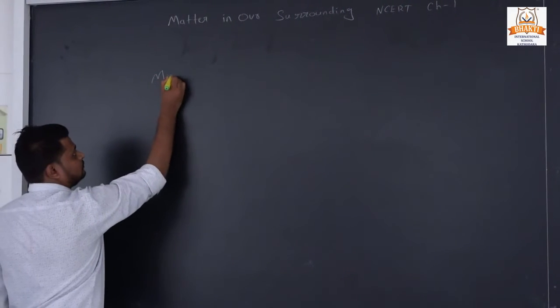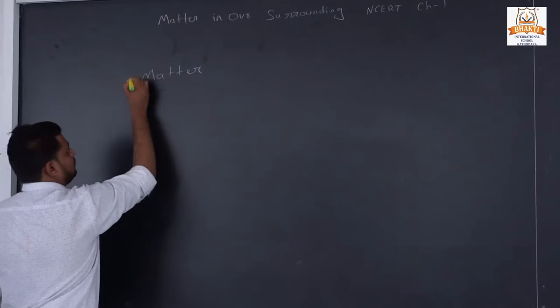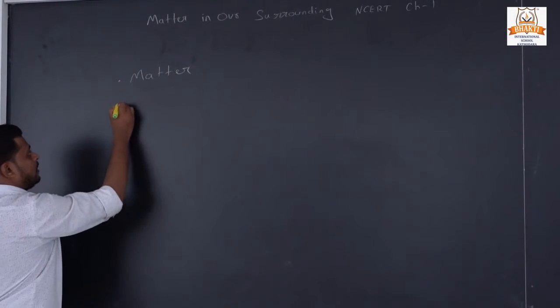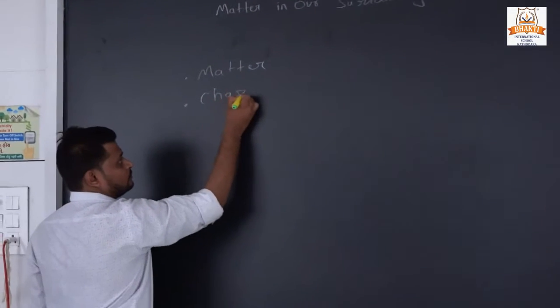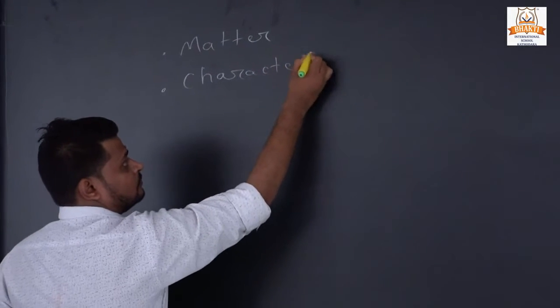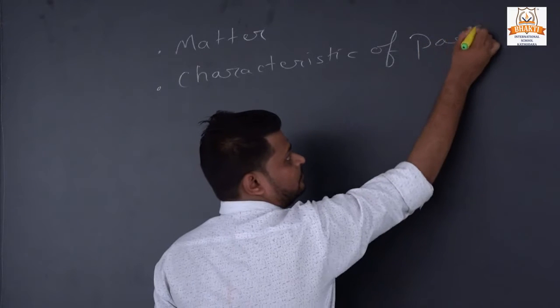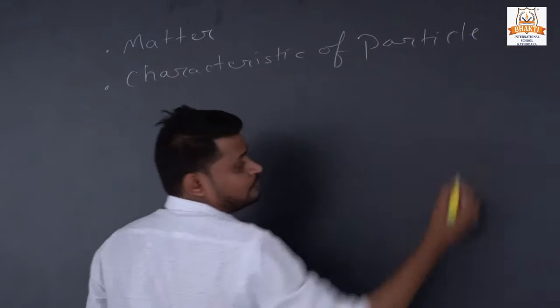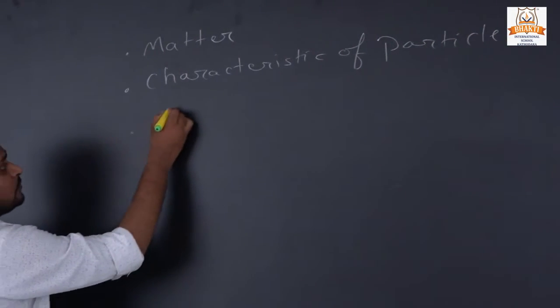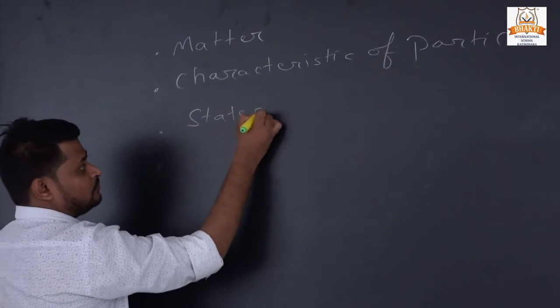First, matter. Second, characteristics of particle. Third, states of matter.